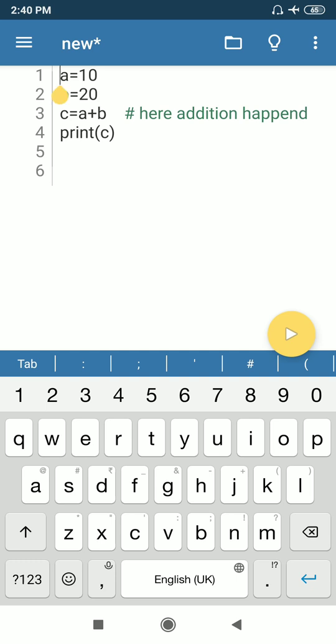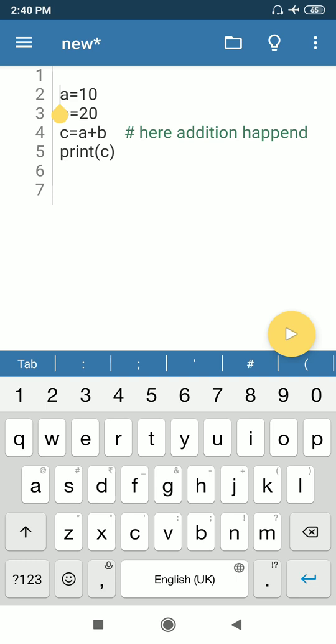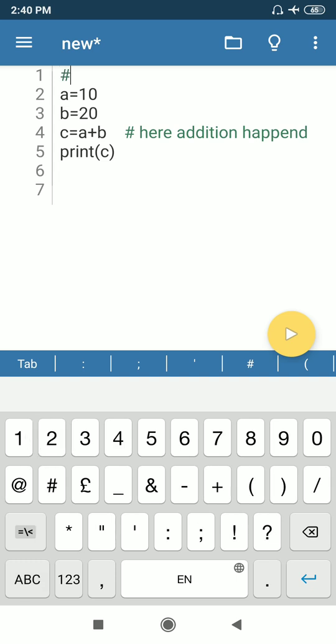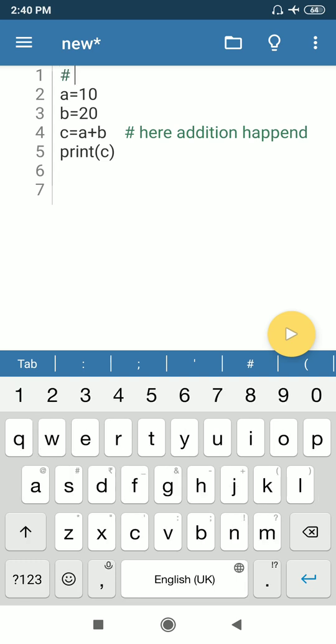Single line comment is of two types. First, it is called line comment, and second it is called inline comment. So what is inline comment and what is line comment?